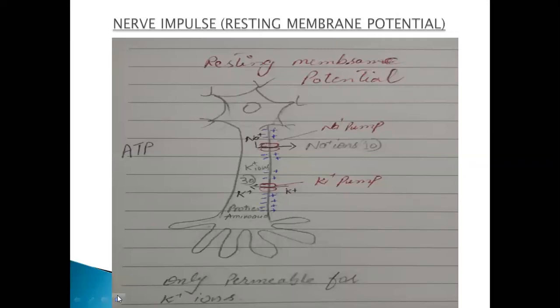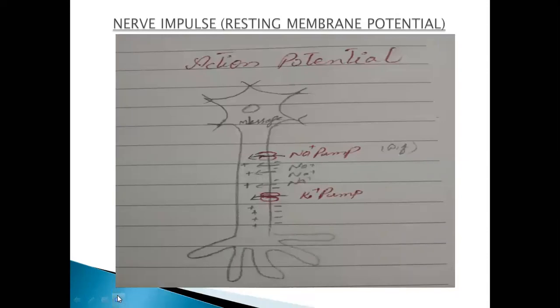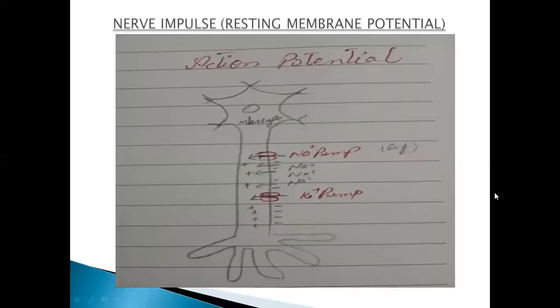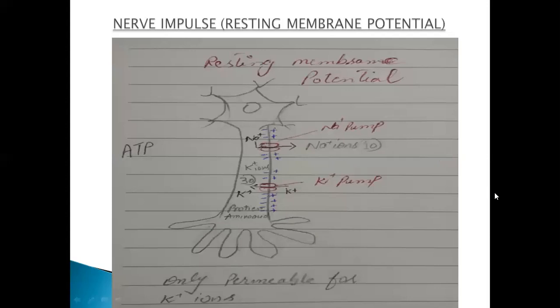After resting membrane potential, here is the action potential. Class, we have seen up to the resting membrane potential.